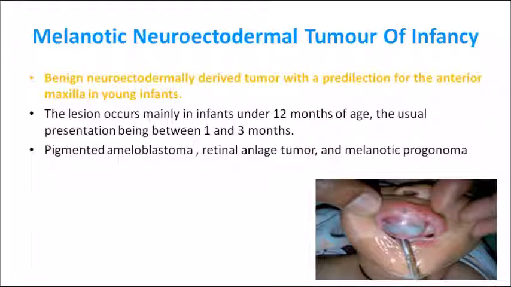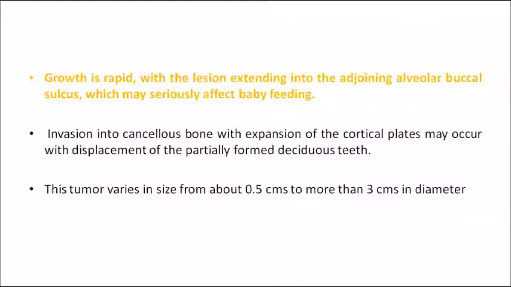It's a tumor of infancy, so it affects young infants. The growth of this lesion is very rapid, with the lesion extending into the adjacent buccal sulcus area also, and it will be very difficult for the baby to feed. So this will ultimately result in death of the individual.